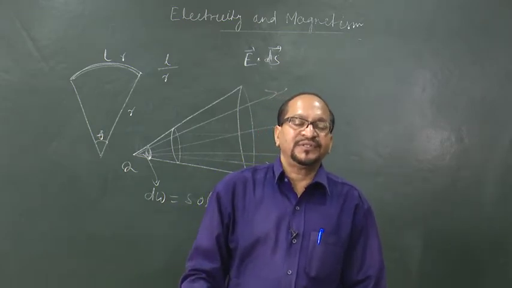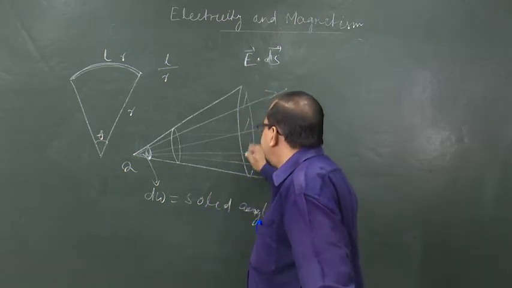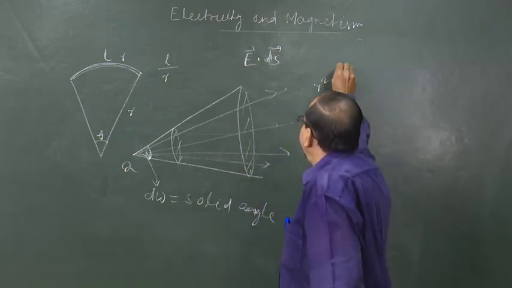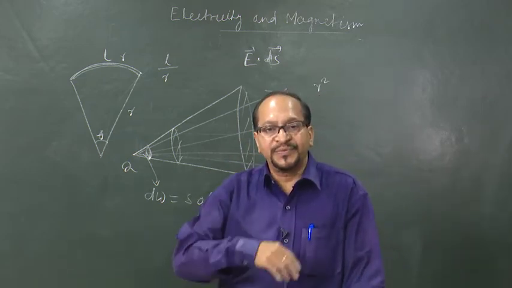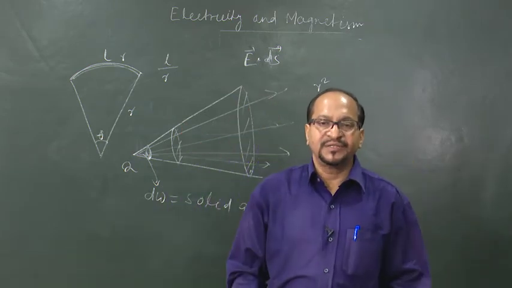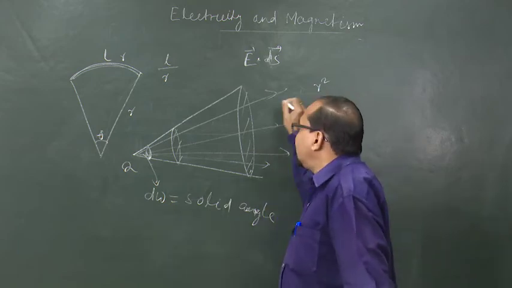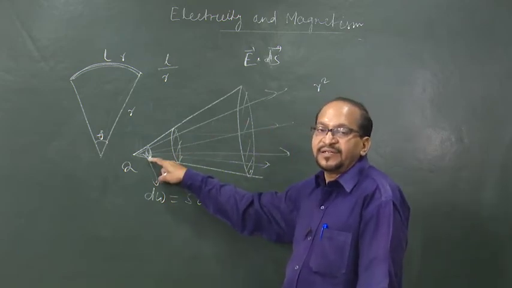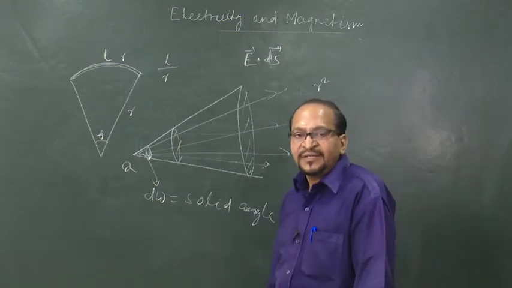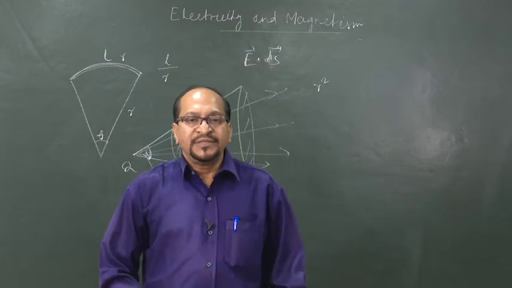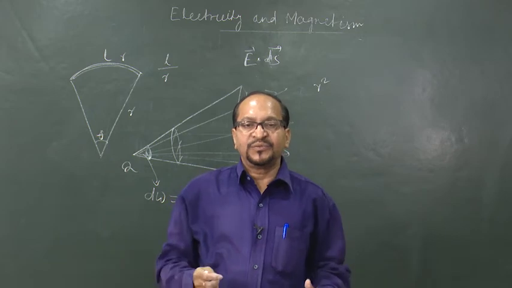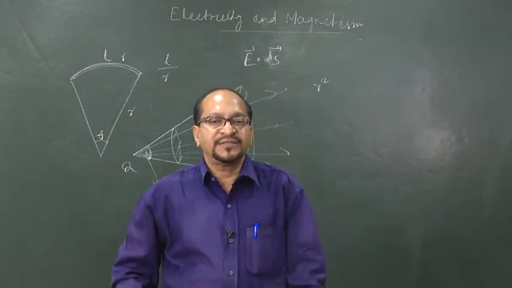Similarly, in 3 dimensions, a surface area of value equal to radius square, the surface element of part of a sphere whose area is equal to r square, would subtend a solid angle at the center of unit solid angle. Okay. So, obviously, a sphere has total surface area 4 pi times r square. So, the entire sphere would subtend the solid angle at the center as 4 pi.